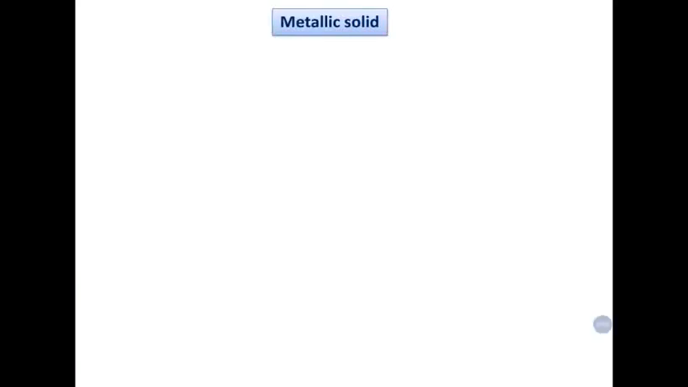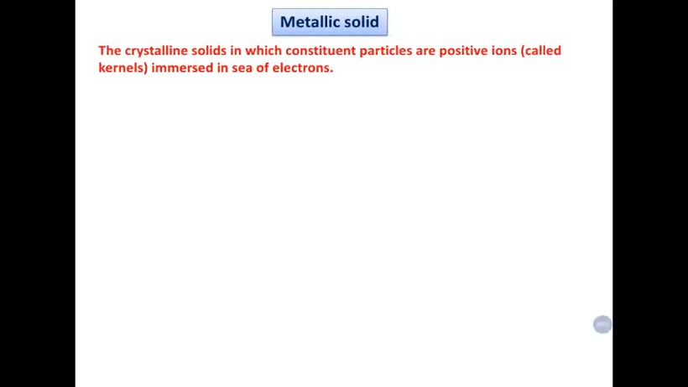Then, what are metallic solids? The crystalline solid in which constituent particles are positive ions immersed in a sea of electrons is called a metallic solid. Here, we discuss the concept of the metallic bond in detail. Some examples of metallic solids are nickel, zinc, alloys and all kinds of metals.